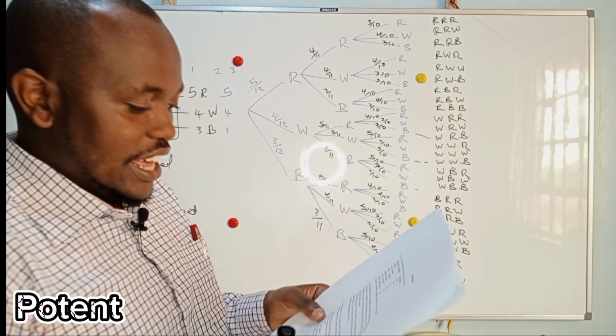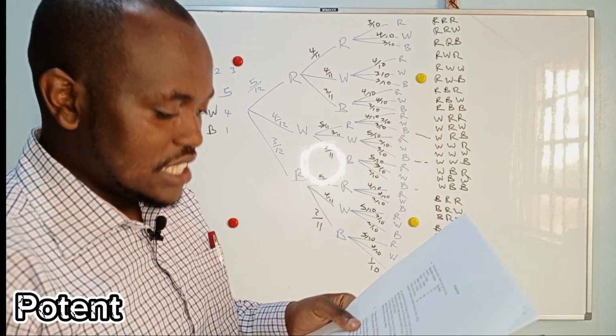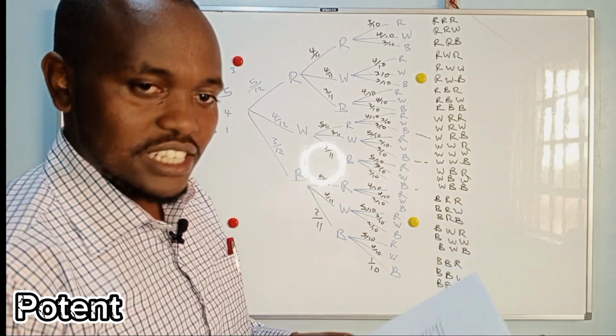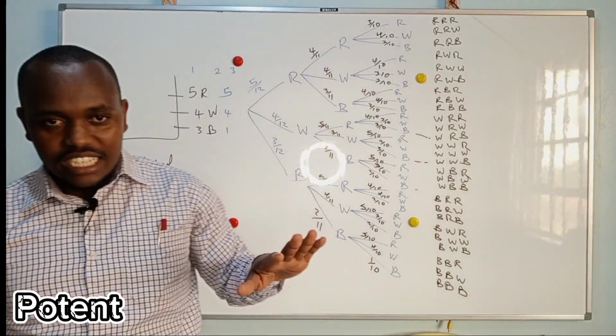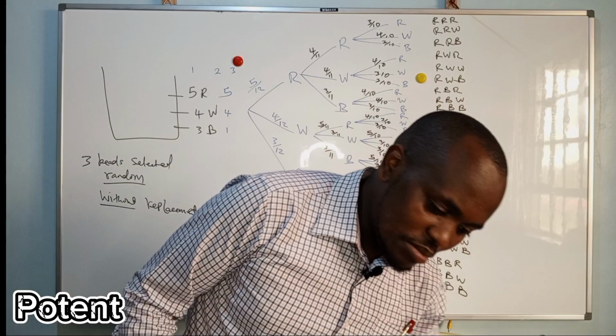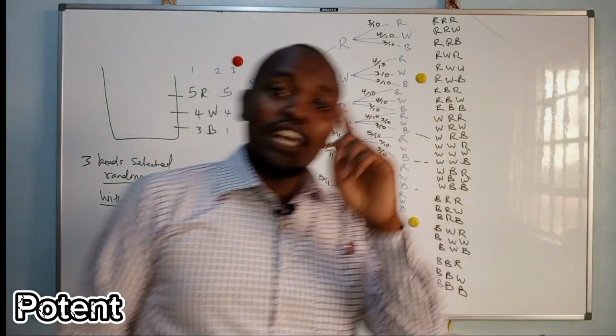So the question is the probability that the first red bead is the third bead picked. So you pick the first one, you don't get a red bead. You pick a second bead, you don't get a red. The third time is when you get a red.